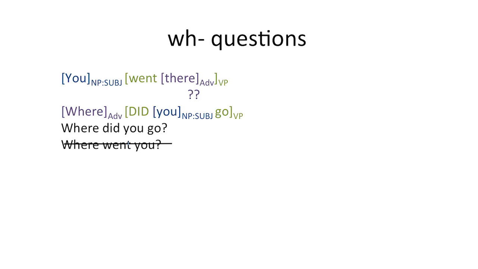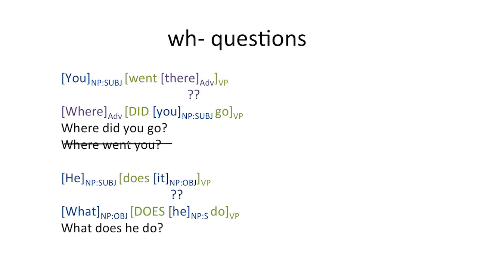And this is the case even if the main verb is actually do. We still have to put another do in. So to make a question from he does it, we put do in as an auxiliary to get what does he do. We can't just say what does he.